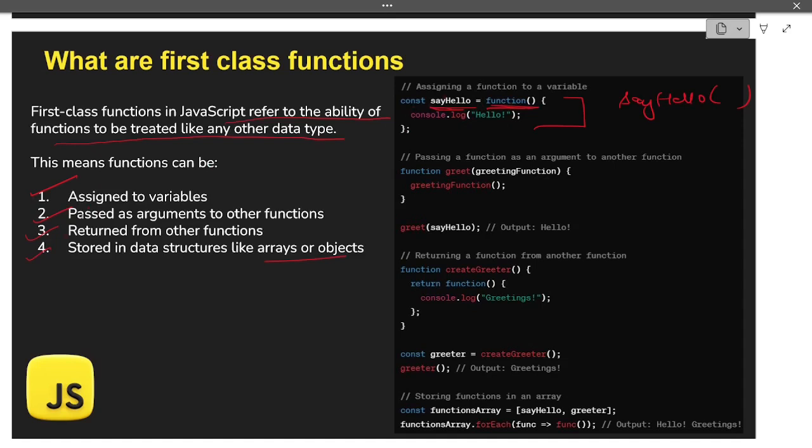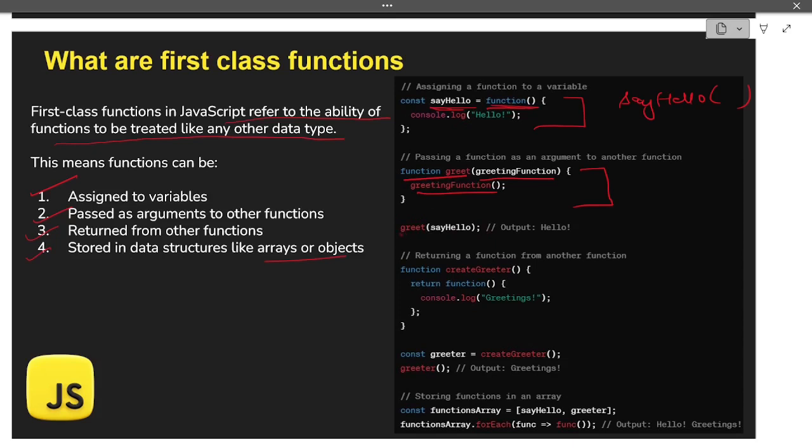Let us see the second point, that is functions can be passed as argument to other functions. So this example is for that. So we have a function that is greet, and in this one we are passing another function as a parameter to it. And again inside the function definition of greet function, we are calling that function which was passed as a parameter. So that is what it is possible in JavaScript, that we can pass functions as parameters to functions.